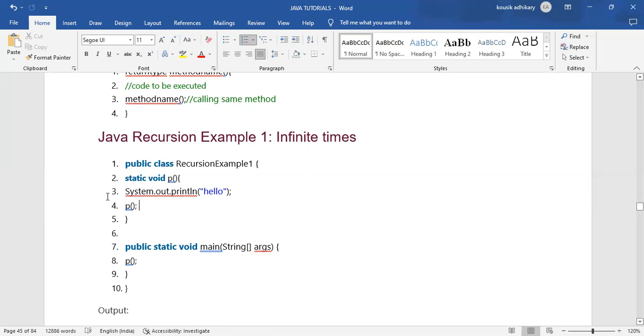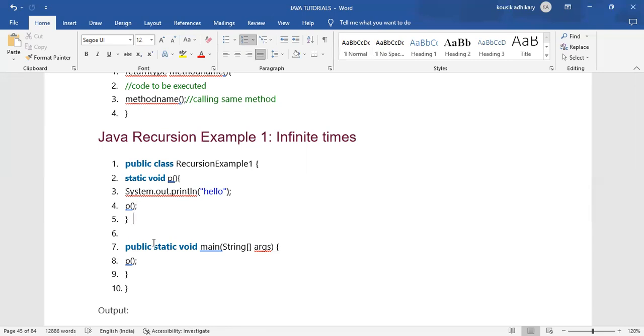It will work like a circle, and that circle doesn't have any ending point or starting point. So it will continuously print hello, hello, hello. After printing continuously, it will become infinite, because it will never stop.